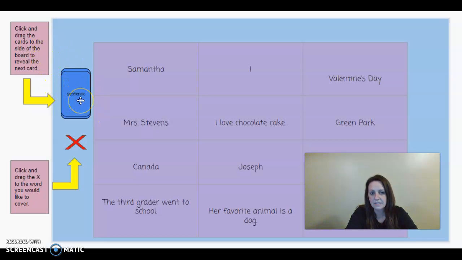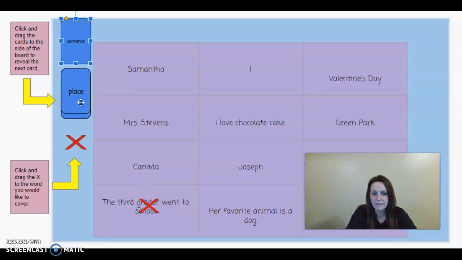So I have sentence, and it says click and drag the X to the word you would like to cover. And since I have a sentence, I need to click and drag this X to a sentence to cover it. So I dragged it over here to the third grader went to school. That is a sentence, so I'm going to cover it up. I'm going to move this card out of my way, and I'm going to look at the next one.